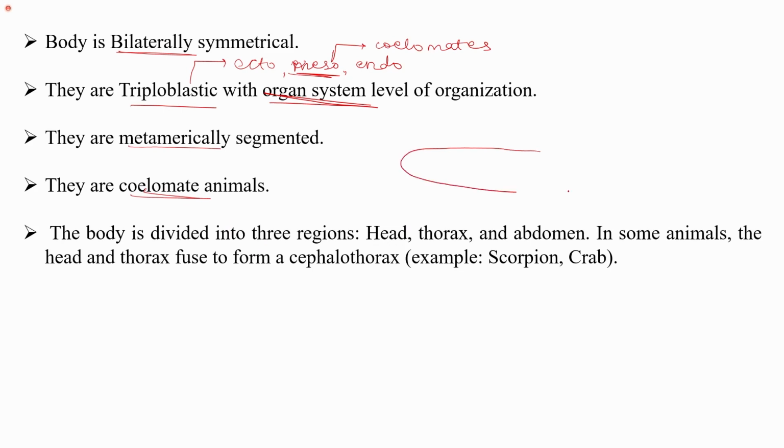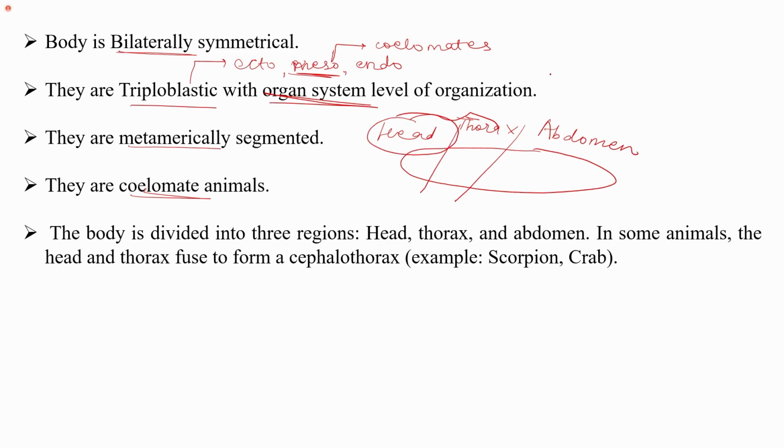If I consider this as an arthropod, we can divide its body into 3 regions. The first will be the head, the second the thorax, and the last region the abdomen. Also, in some cases, the head is fused with the thorax. The word cephalic is used for head.